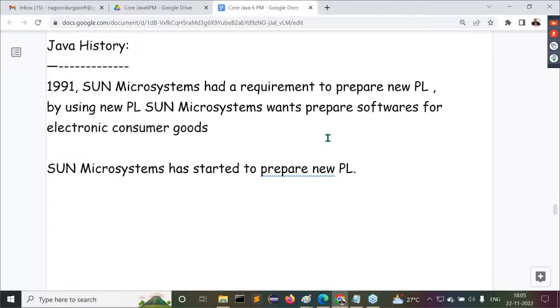Answer my point here. In 1991, Sun Microsystems had a requirement to prepare a new programming language. By using that new programming language, they want to prepare some softwares for the electronic consumer goods.